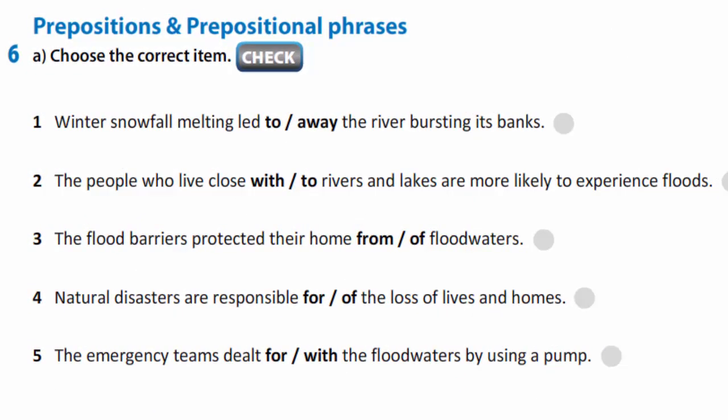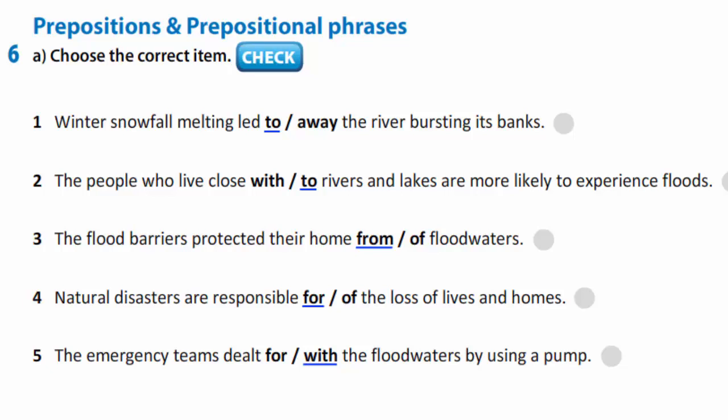In exercise 6, you are to choose the correct items. Now we are working with prepositions and prepositional phrases. Winter snowfalls melting led to the river bursting its banks. The people who live close to rivers and lakes are more likely to experience floods. The flood barriers protected their home from floodwaters. Natural disasters are responsible for the loss of lives and homes. The emergency teams dealt with floodwaters by using a pump.